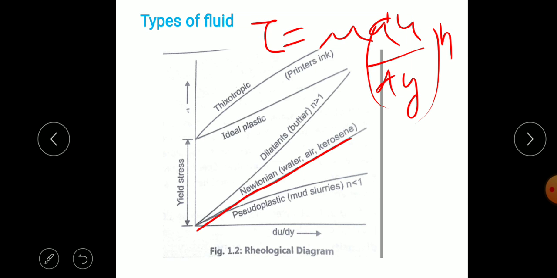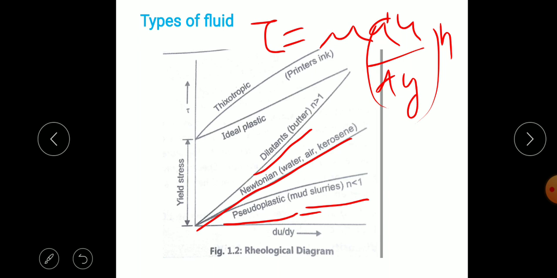So n may be less than 1, and less than 1 is called pseudoplastic. So those are shear thinning fluids such as milk, paper pulp, mud, slurries. Or if n is greater than 1, they are called dilatants. Butter is an example.